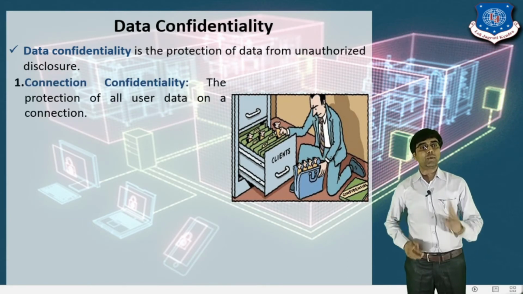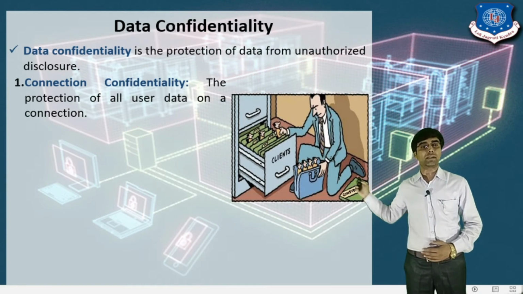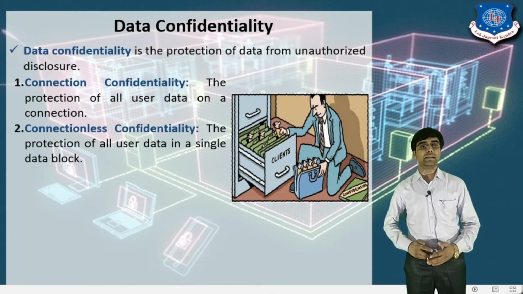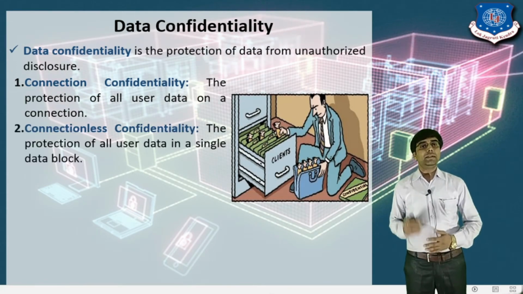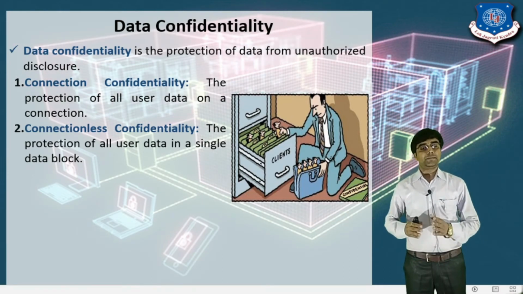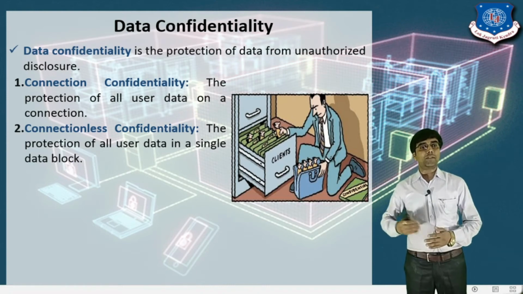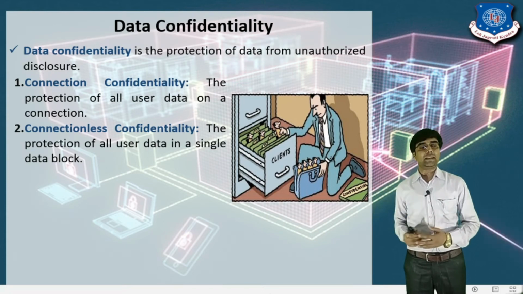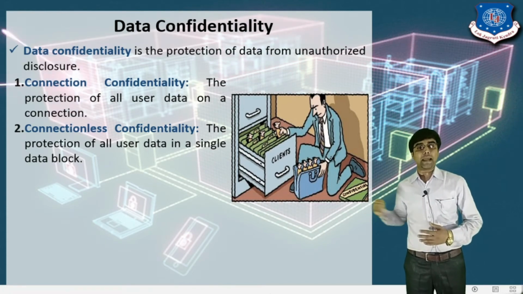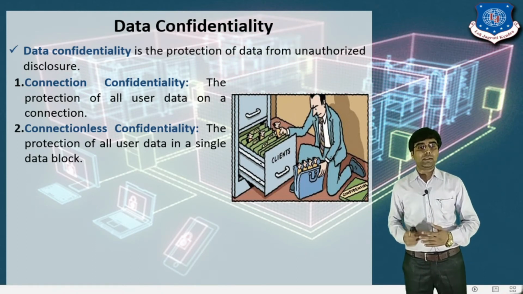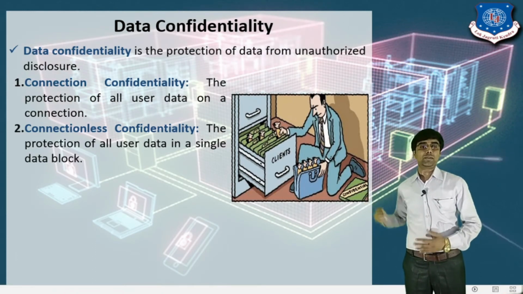Then again there are four types of data confidentiality. The first is connection confidentiality: the protection of all user data on a connection. It means that through the connection, the sender and receiver send messages to each other, and we provide confidentiality or security on a particular connection for some amount of time, and in that time, on that particular connection, all user data should be secure.